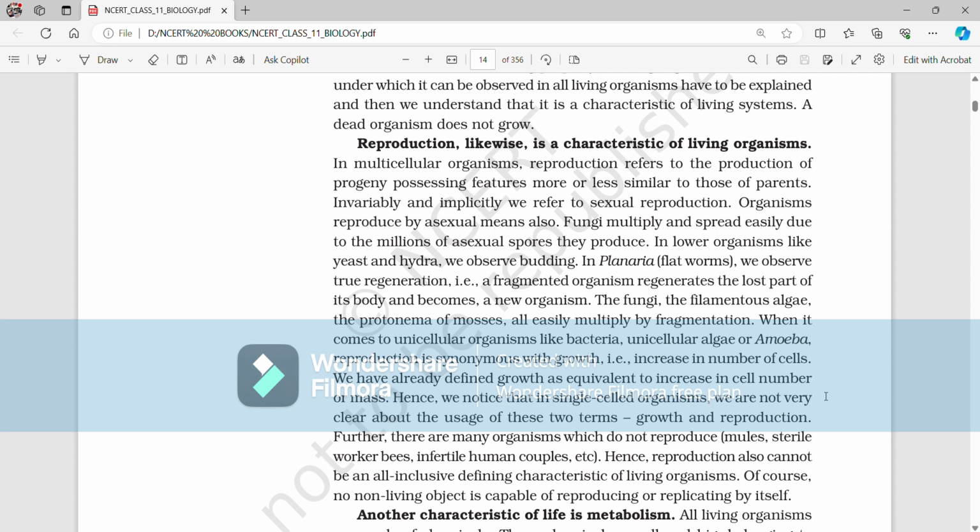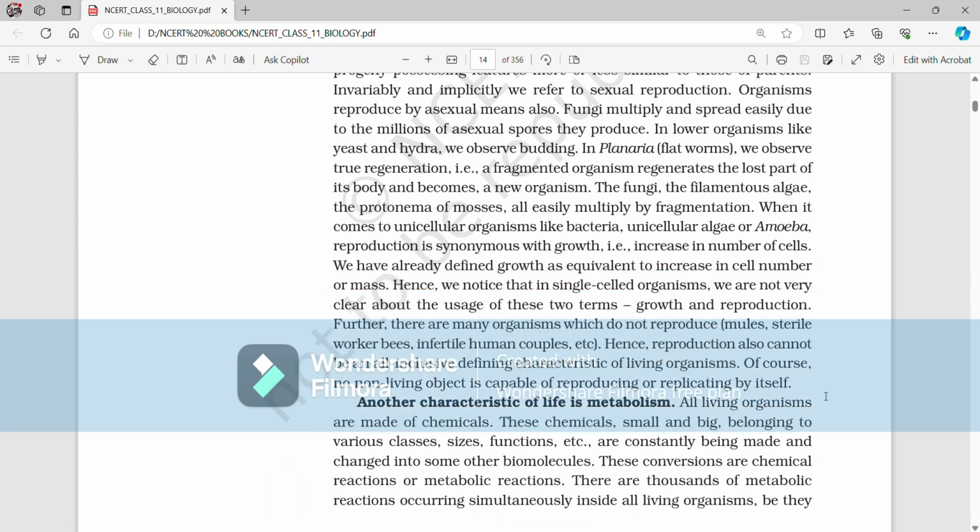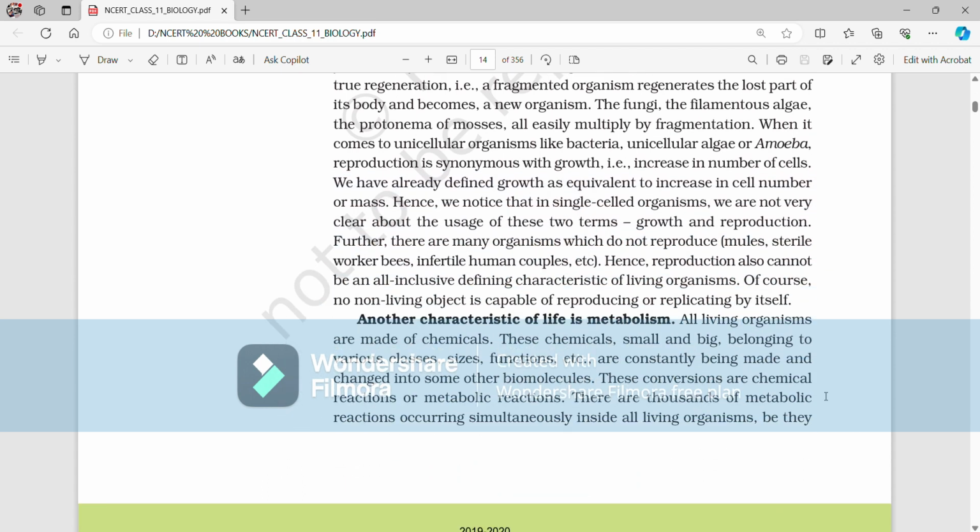We have already defined growth as equivalent to increase in cell number or mass. Hence, we notice that in single celled organisms, we are not very clear about the usage of these two terms, growth and reproduction. Further, there are many organisms which do not reproduce: mules, sterile worker bees, infertile human couples, etc. Hence, reproduction also cannot be an all inclusive defining characteristic of living organisms. Of course, no non living object is capable of reproducing or replicating by itself.